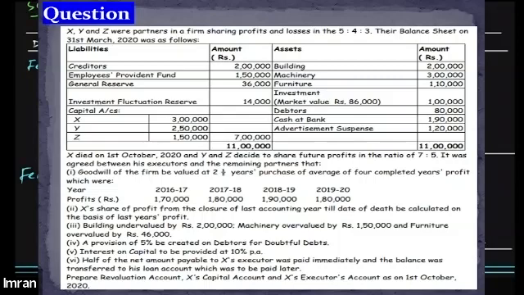Teacher, let's make the executor's account again? No, we haven't covered the executor's account yet. We will be doing this through this question only. We'll learn about the formation of the executor's account through this question only. This is the first question that we will be doing on the executor's account, so you will be able to learn about it through this question. I hope this is clear.